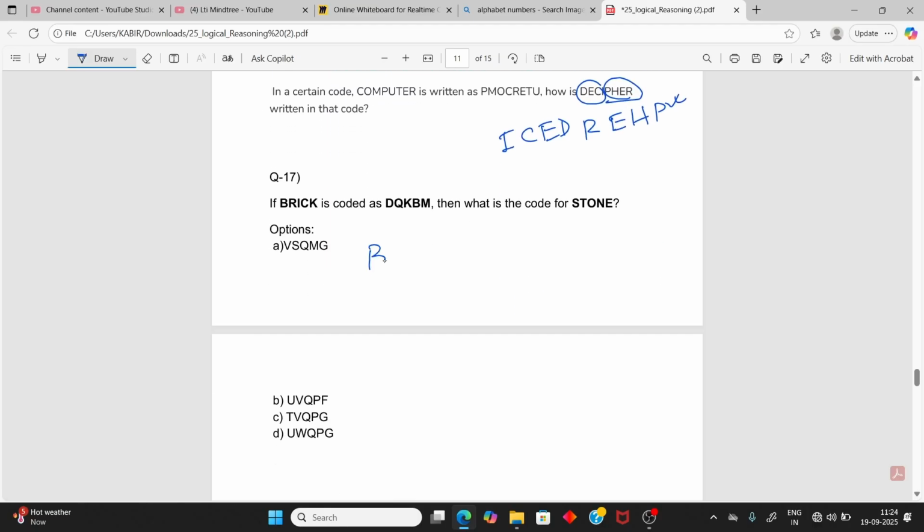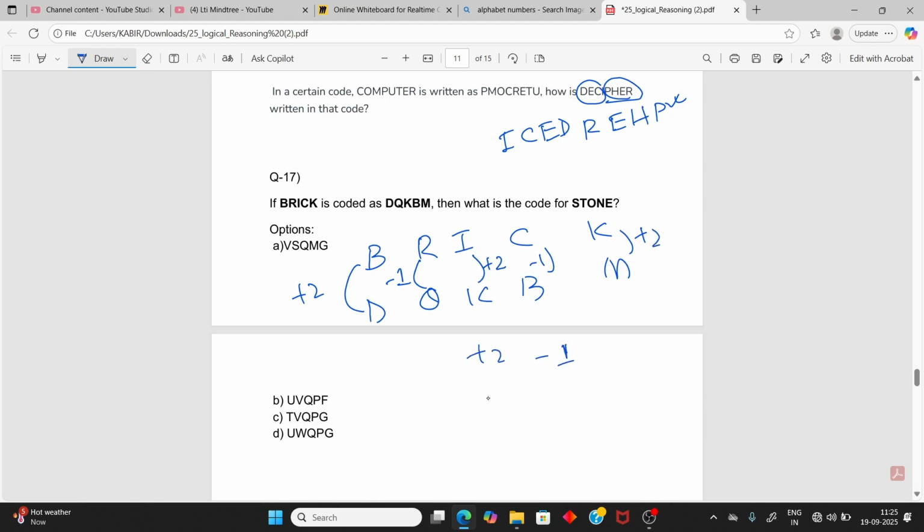Move on to the next question. Now this one: BRICK becomes DQKBM. So D and B differ by plus 2. R and Q differ by minus 1. I and K plus 2. And then minus 1, plus 2. So the rule is plus 2, minus 1. That is the logic. So plus 2, S U V. Only one option, so you can directly answer this.